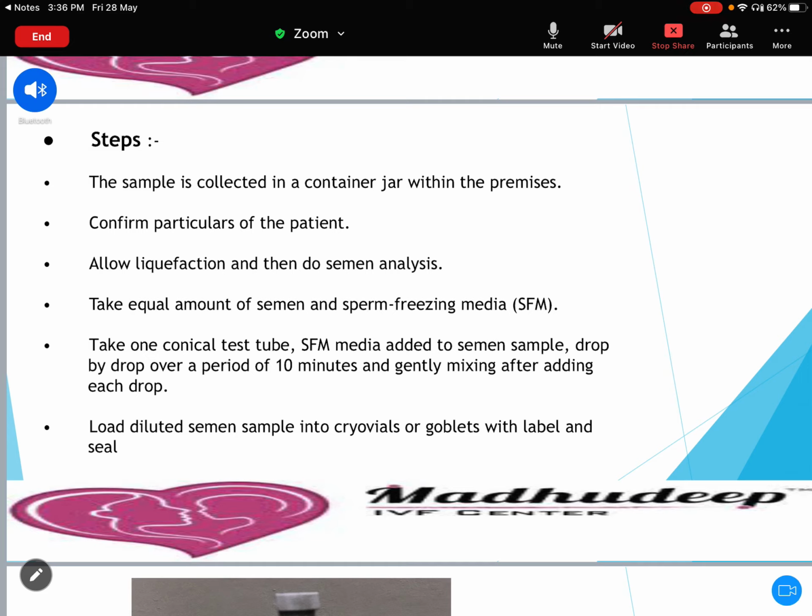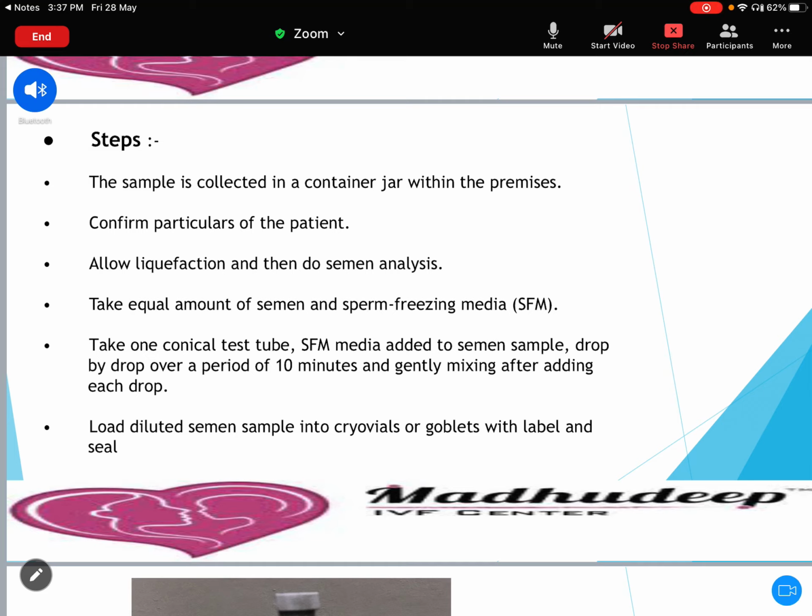But there is a technique of adding the semen freezing media. So what you have to do? You have to take semen freezing media according to the equal amount of the semen into one test tube. Now take one new conical test tube, add the semen, and into that, add the semen freezing media drop by drop over a period of 10 minutes.